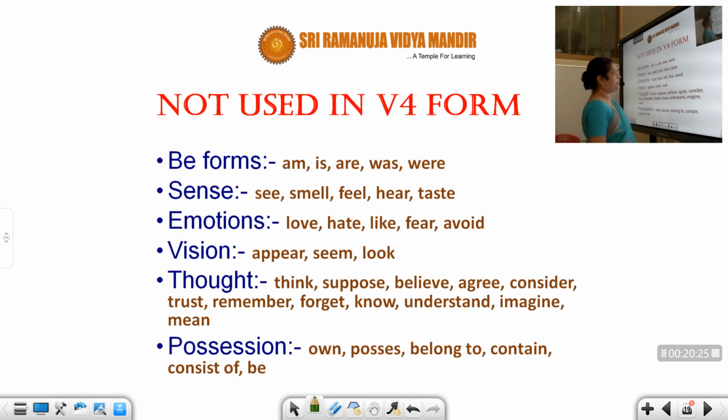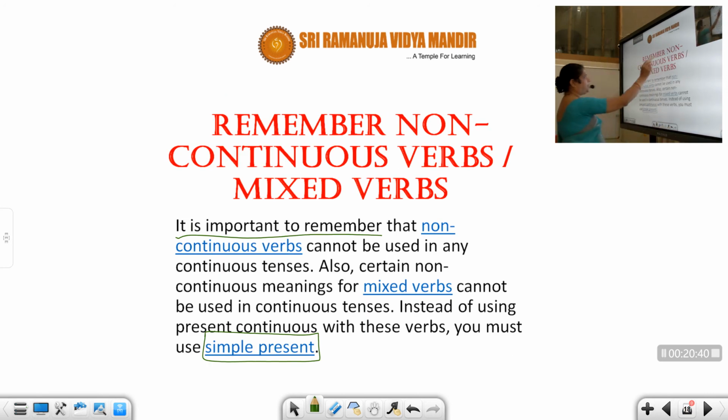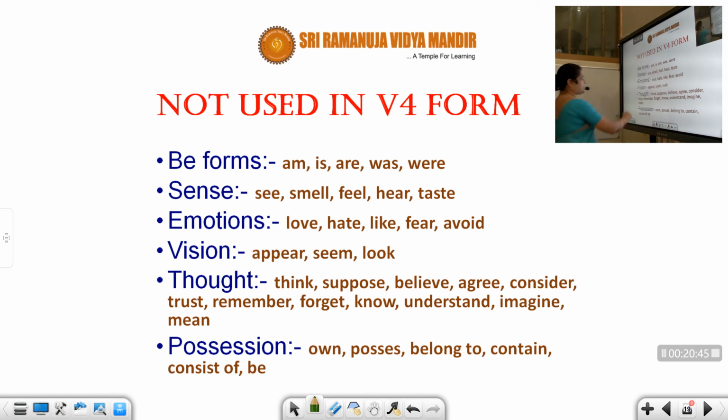Example here. These words are not used in V4 form, or you can say non-continuous verbs. Can you see? These words are non-continuous verbs.